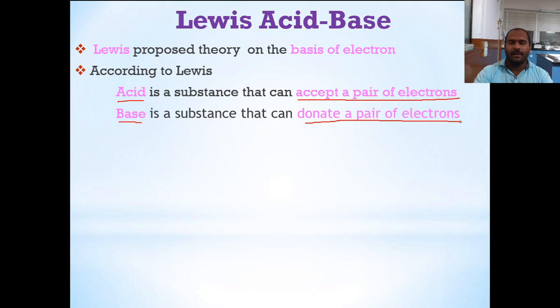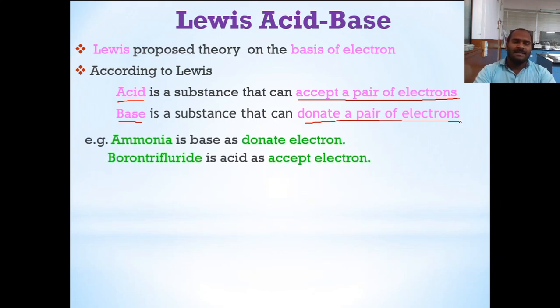So it is a wider explanation of the acid-base theory. Now here it will deal with the electrons. According to Lewis, an acid is a substance that accepts a pair of electrons and a base is a substance that can donate a pair of electrons. Now let's consider the example. Ammonia is a base because it donates the electron, and boron trifluoride is an acid as it accepts the electron.